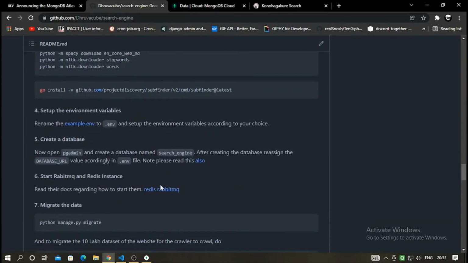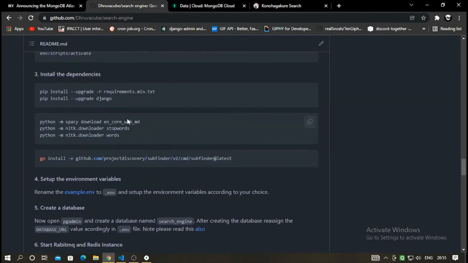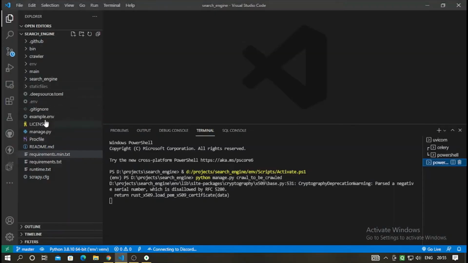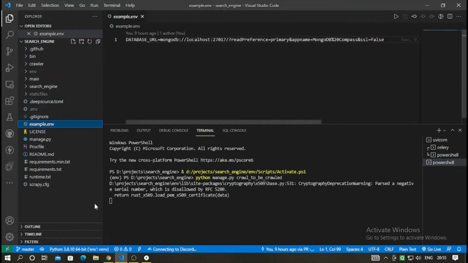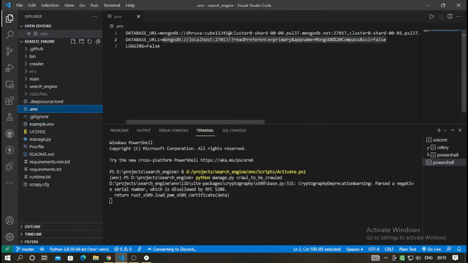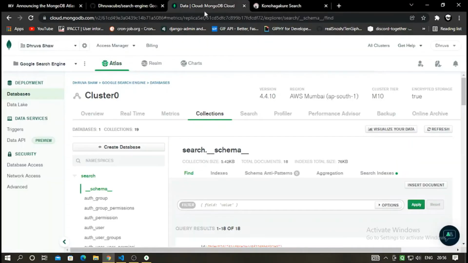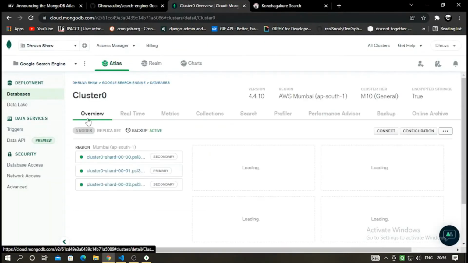Now we have to set up the variables. To set up the environment variables, we have to rename the example.env to .env. Let me first remove this, don't worry about it. There would be only one env, that is DATABASE_URL, and that would be your MongoDB Atlas connection string. And let me tell you which Atlas connection string you have to choose.